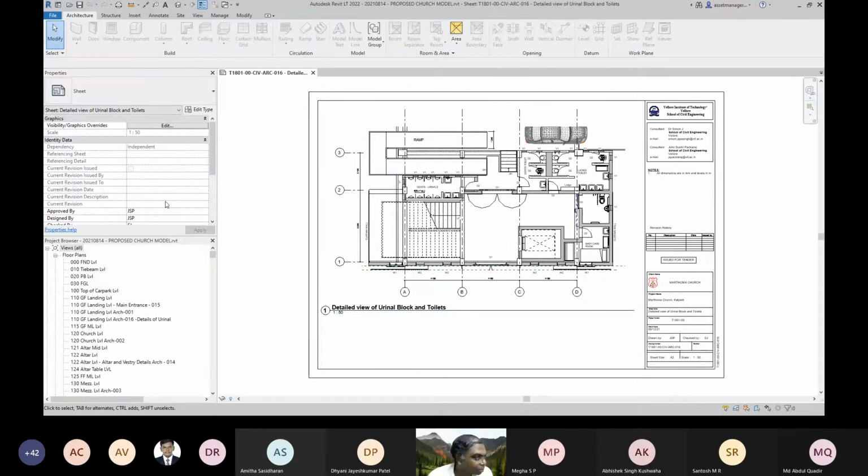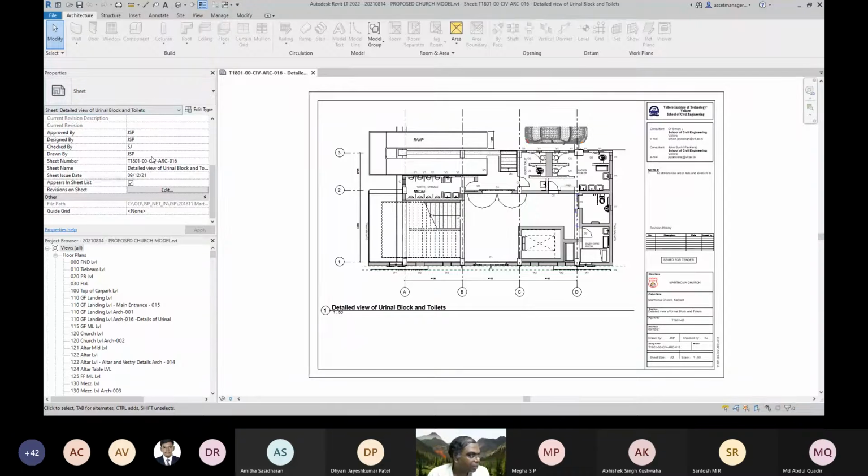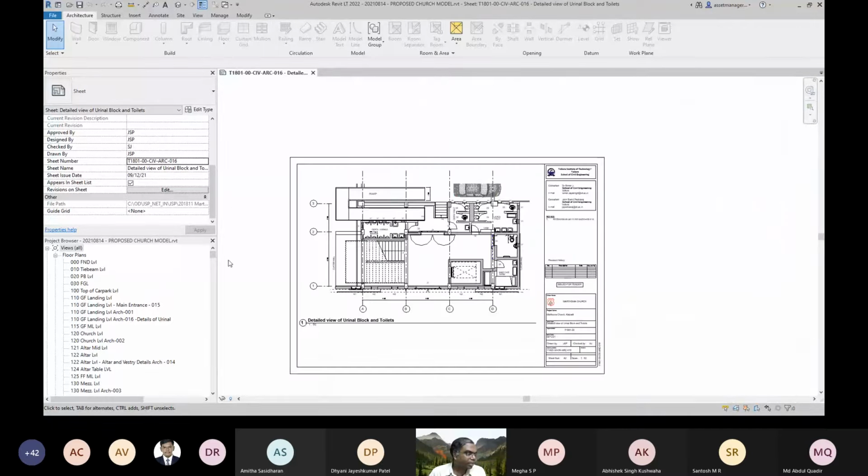Now look at this. There is a lot of information being put in this sheet. Who approved this? JSP. Who designed it? JSP. Who checked it? SJ, this is Professor Simon. And who drew it? It was again John, me. So what is happening here? There's a number. What is this detail? This is the detail for this sheet. Just for this drawing sheet, all this data has been created.